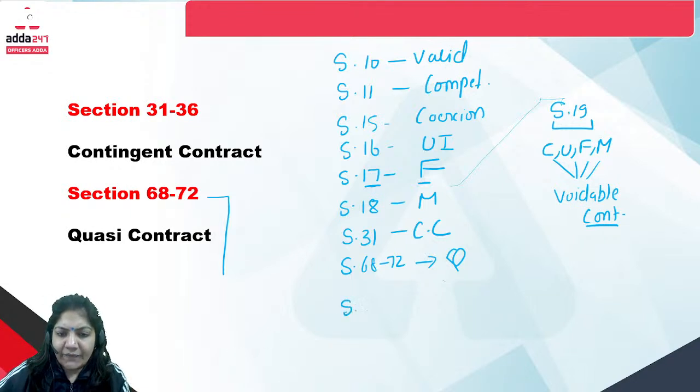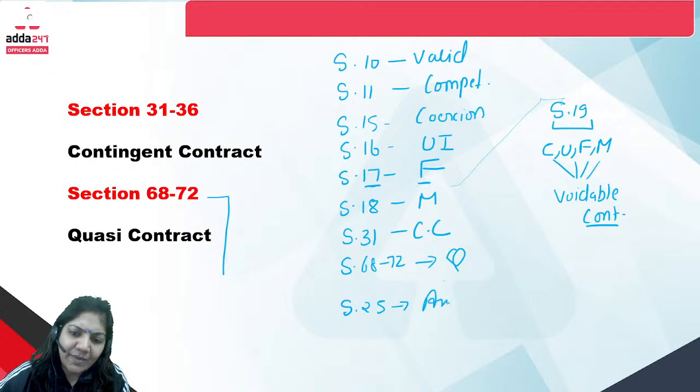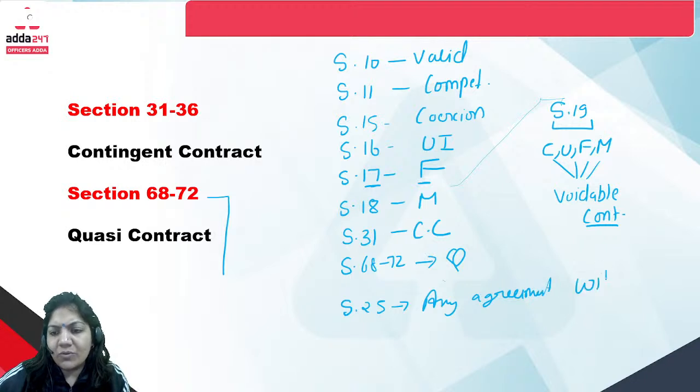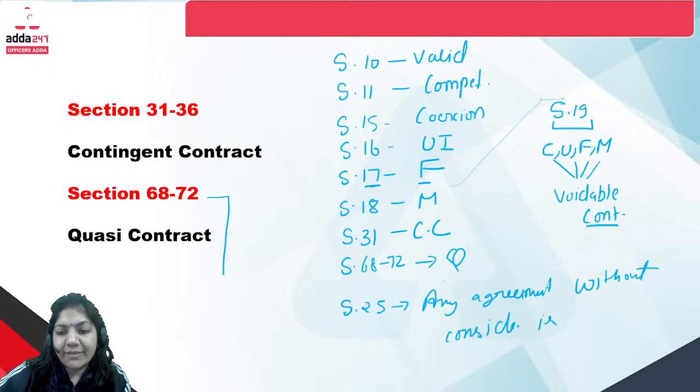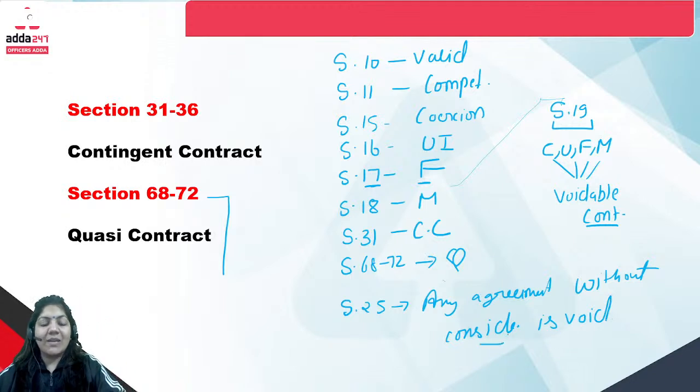Section 25 is also important. It says that any agreement without consideration is void. It means for any agreement there should be consideration. Consideration means something for something. So that's all for today's class.